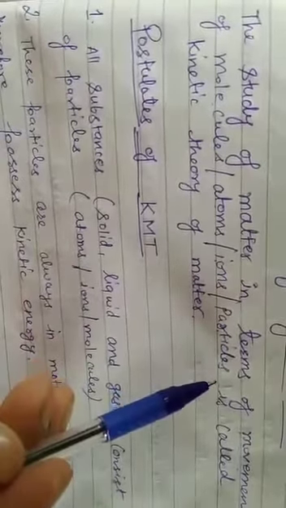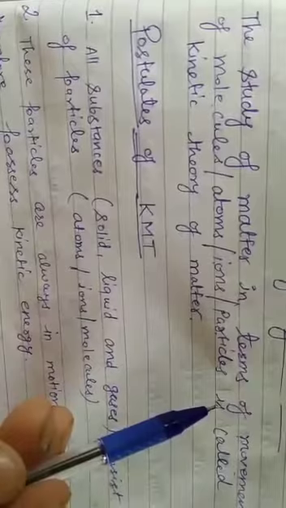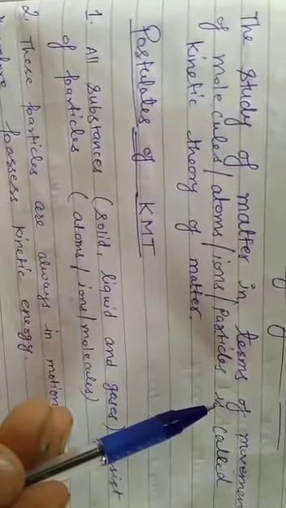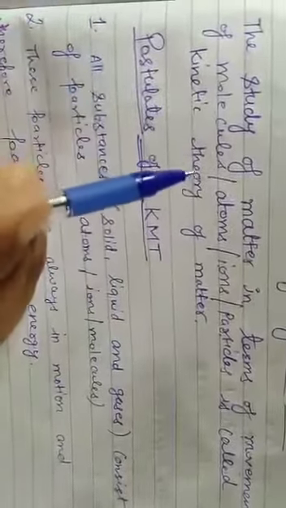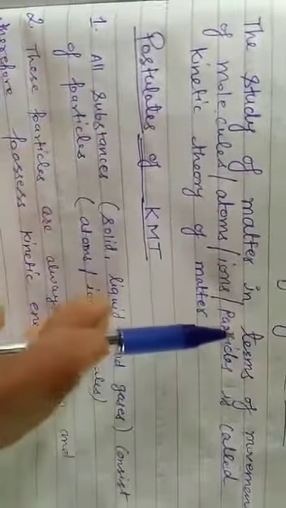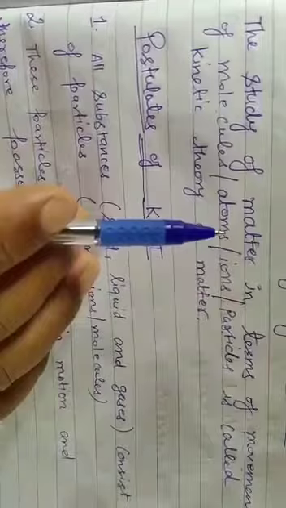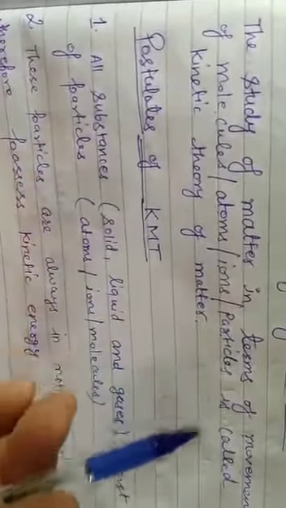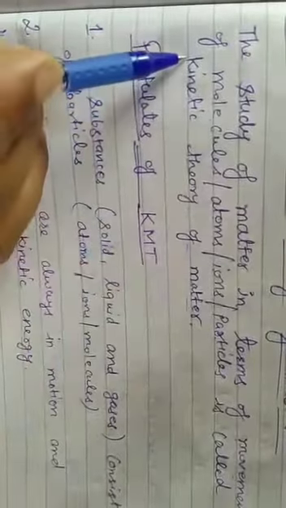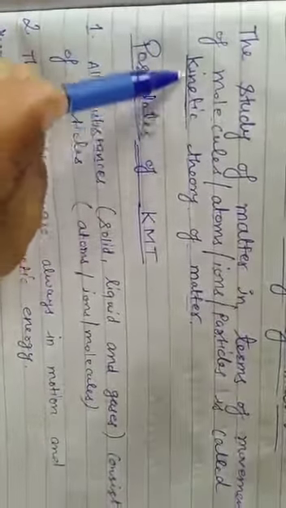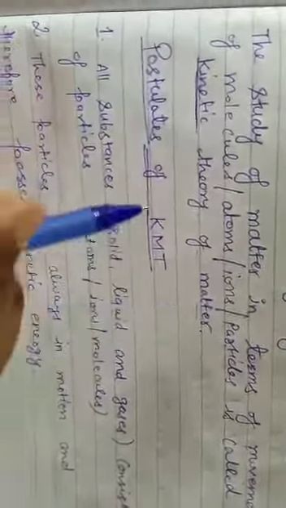And in the gaseous state, the particles move in all directions randomly due to the very weak intermolecular force of attraction. So this movement of the particles or molecules in the three different states of matter is known as the kinetic theory of matter. The word itself makes the meaning clear: kinetic means movement of the particles.